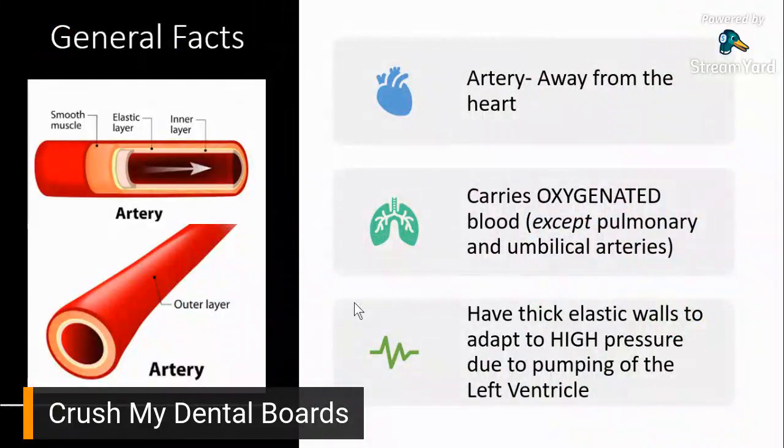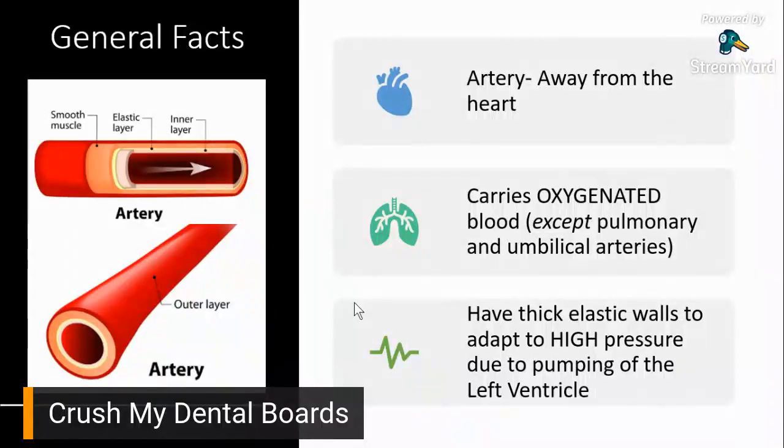So, to begin with, general facts. When it comes to arteries, I'm sure lagi nyo itong naririnig sa faculty ninyo. When you say artery, it's always away from the heart. Okay? And alam nyo din naman na arteries generally carry oxygenated blood, except for pulmonary arteries and umbilical arteries.